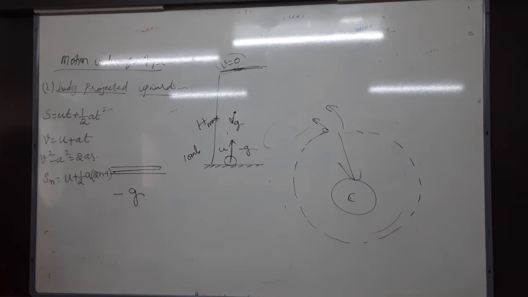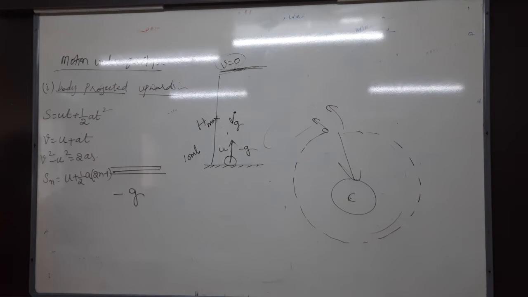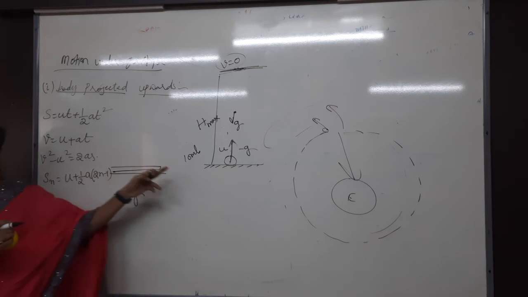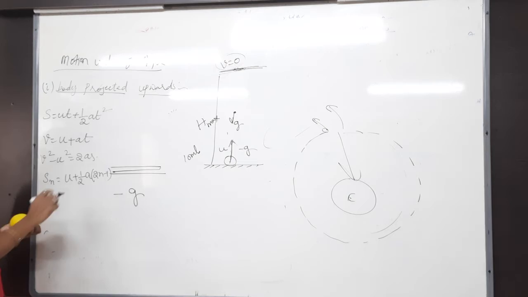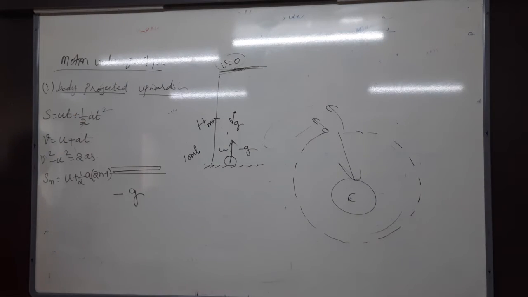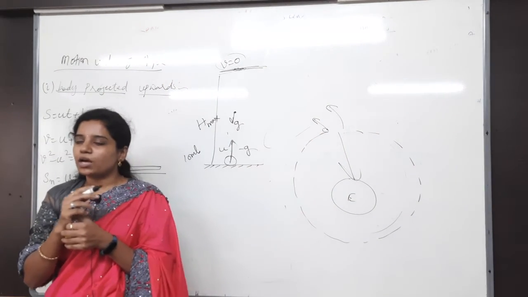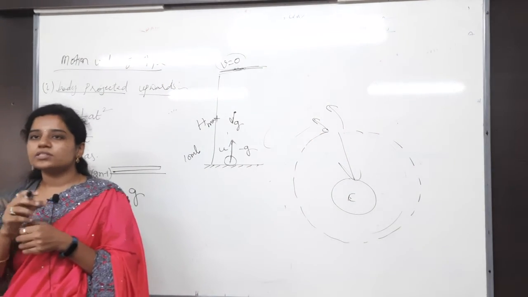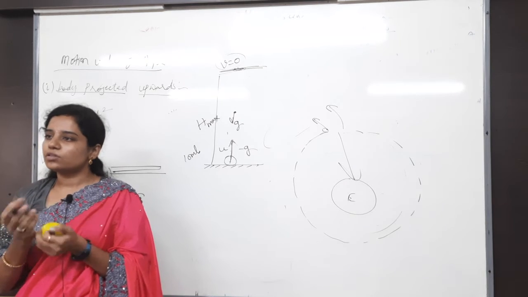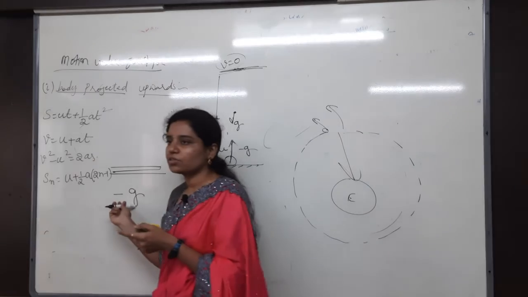These are the basic kinematical equations, and they are applicable here. What is the reason? In all of these, a is constant. In this motion too, on the ground, up to some kilometers of distance, g is constant. Constant acceleration due to gravity.